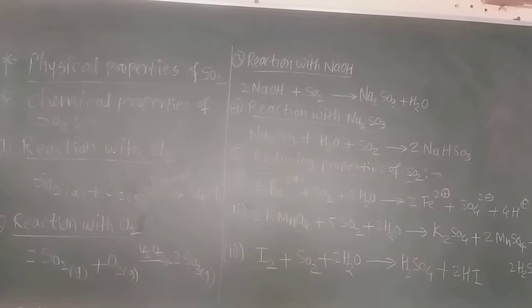Now the second property is with oxygen. Sulfur dioxide when oxidized with dioxygen in the presence of the catalyst vanadium pentoxide, V2O5, gives sulfur trioxide. In this way sulfur trioxide can be formed from sulfur dioxide in the contact process, where vanadium pentoxide acts as the catalyst. In the preparation of sulfuric acid, first SO2 gas is converted into SO3 gas, and then SO3 gas when bubbled in water gives sulfuric acid.